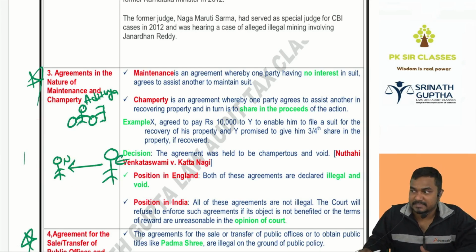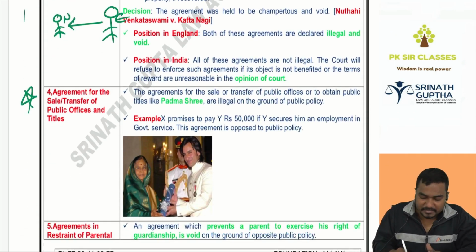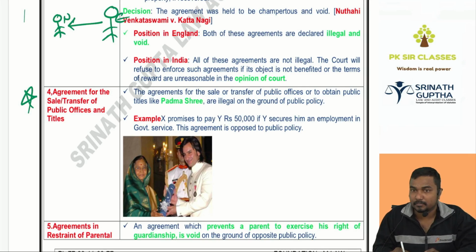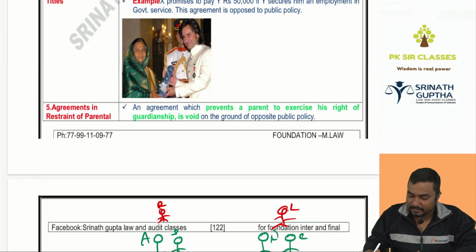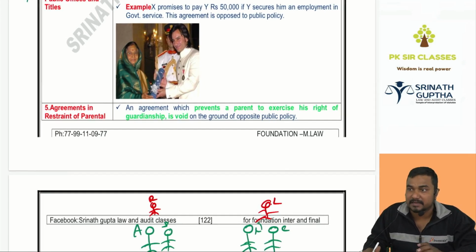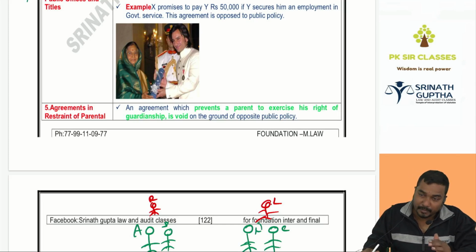In England, both are void ab initio. In India, the court will decide whether it is in accordance with public policy or opposed to public policy. An agreement for the sale of public offices and public titles will be void. Public office means a government job. If you are giving any bribe to get a job in a government office, that is opposed to public policy and void. Next, agreements tending to restrict parental rights. No agreement in the world has the right to separate parents from their children. Any agreement which separates parents from their children will be opposed to public policy and void.